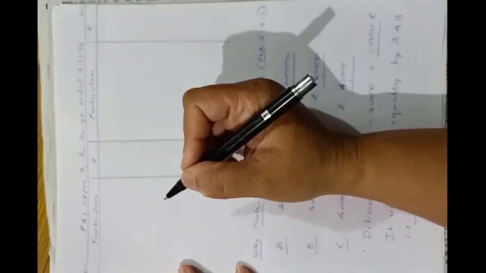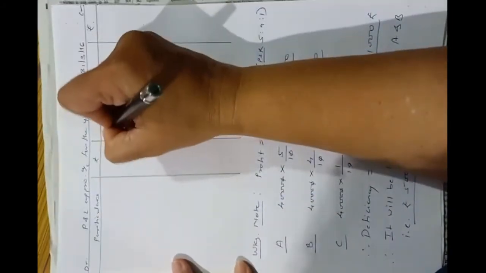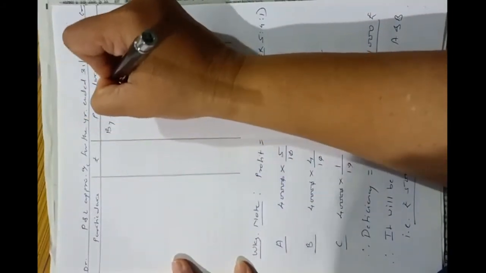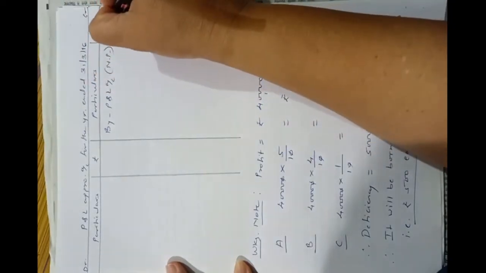Okay, so here let's prepare the profit and loss appropriation account. By profit and loss account, net profit 40,000.